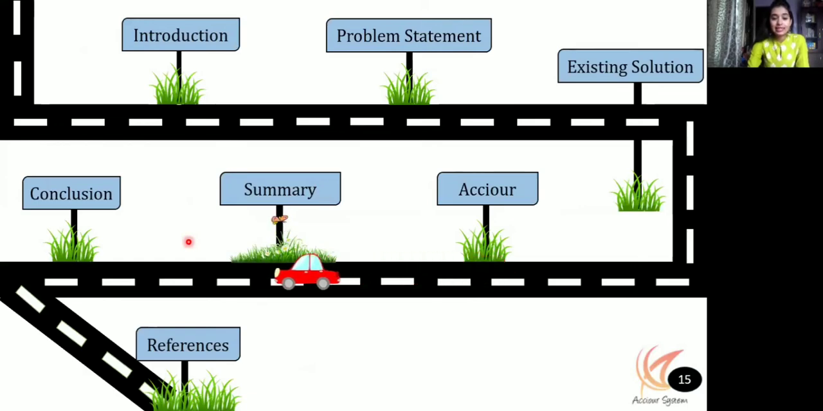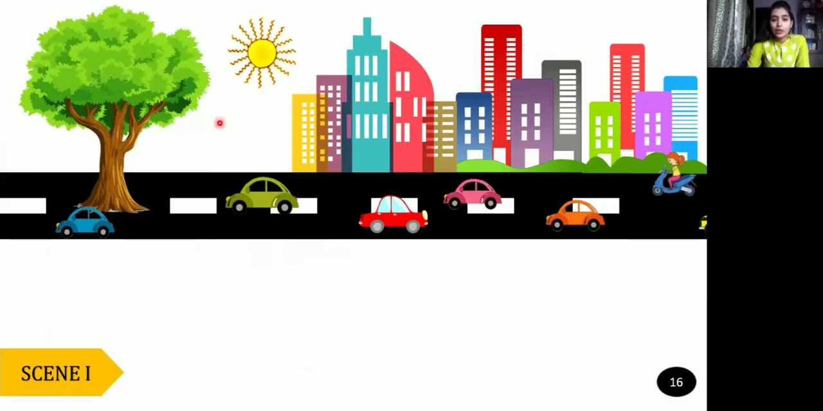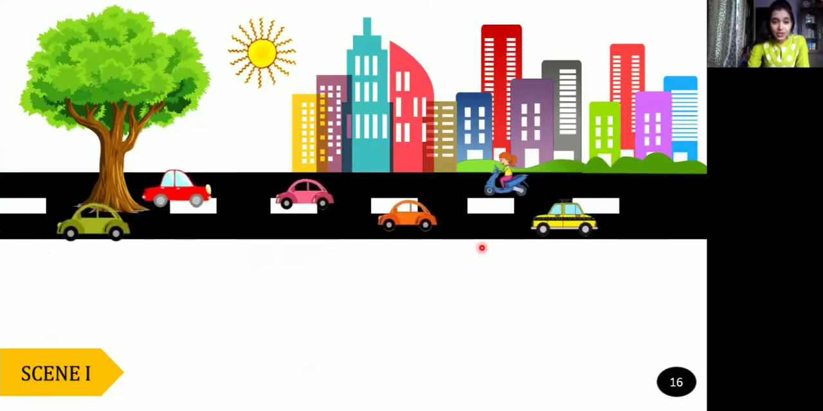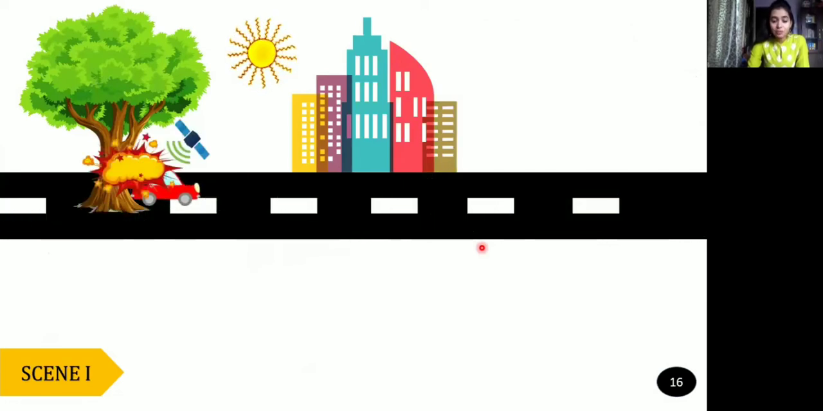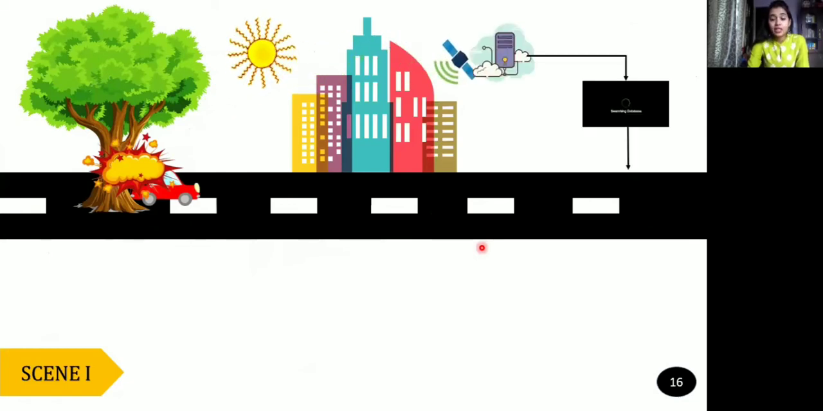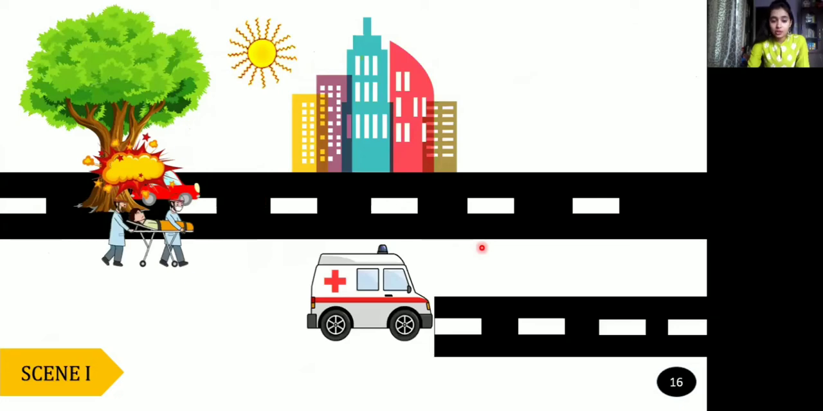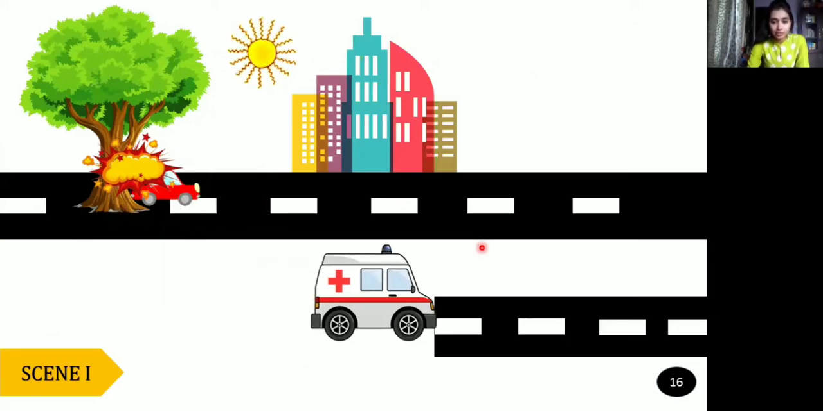Now let's see the summary of the ACCIOUR system. So it's a bright sunny day and we see that the vehicles are moving and suddenly an accident occurs. Once the accident occurs, the GPS module sends the location to the main server. The main server searches its database, finds an ambulance and sends this ambulance to the accident area. Once the ambulance reaches, it takes in the patient and goes to the hospital.